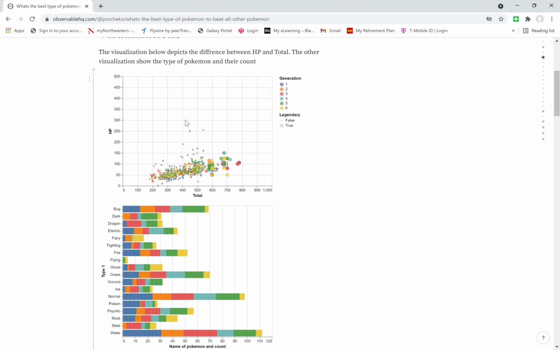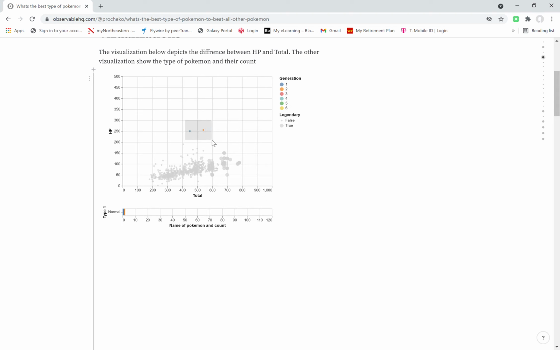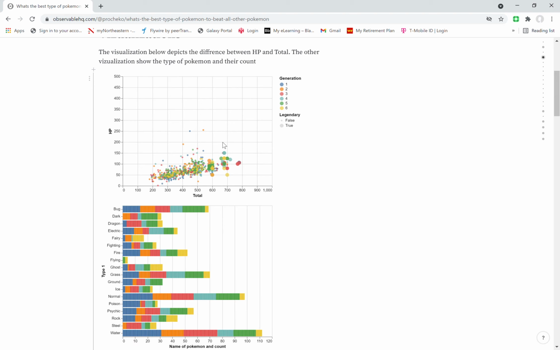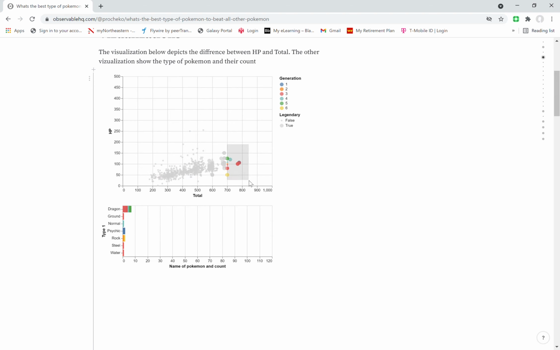We can see that as we scroll to the couple of outliers in HP, both the highest HP Pokemon are normal type Pokemon, whereas if we scroll down to the highest total, we see Dragon type Pokemon have the highest total.